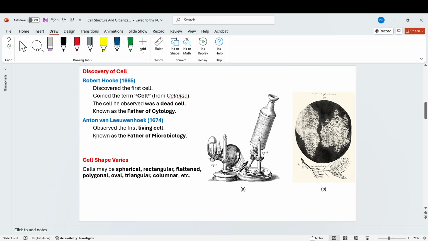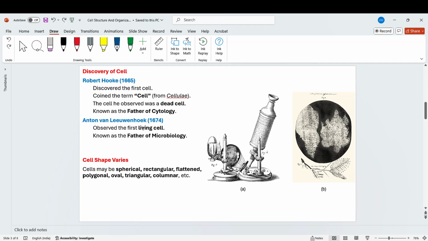In the mid 16th century, there was a scientist named Robert Hooke. He discovered the first cell and coined the term cell. It is also called cellula in the Latin language. He observed cells in a bottle cork. He cut a thin slice of cork and observed it under the microscope. But the cells he observed were dead cells. Robert Hooke is also known as the father of cytology.